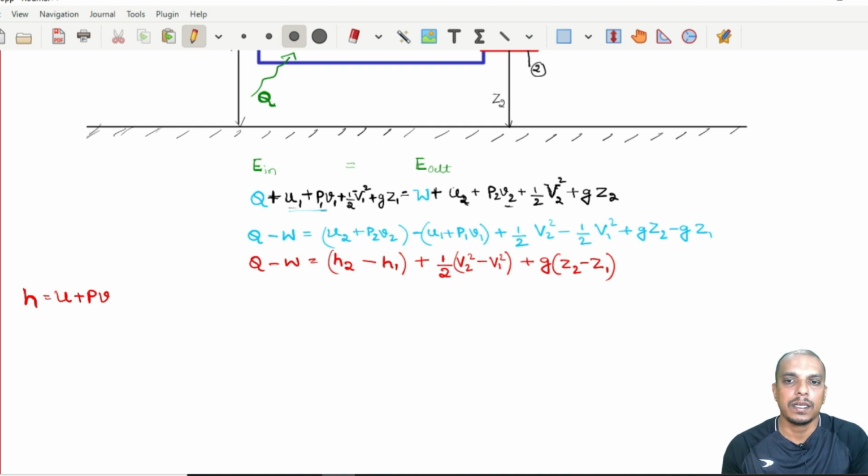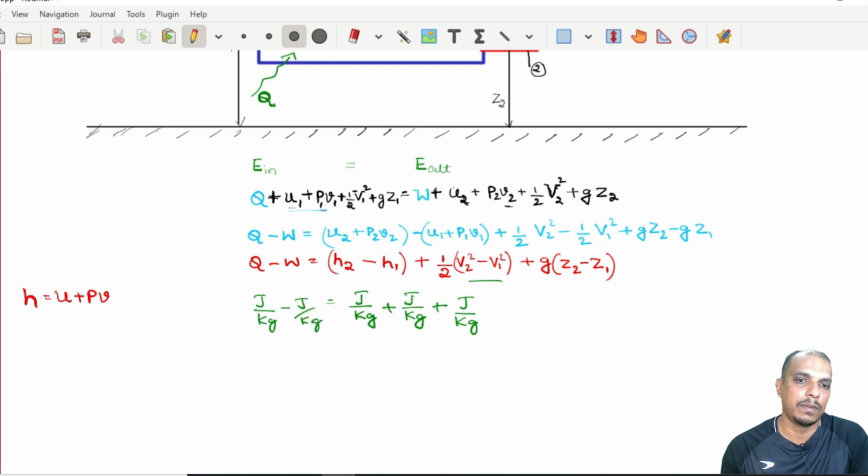Okay. Let us try to verify what we have written here, the units. H2 should be in joule per kg. Then V2 should be in meter square per second square, because velocity is in meter per second. So this should be in meter square per second square, but we'll know that that is the same as this. Now g into Z, this also should be joule per kg. And the moment the right hand side is in joule per kg, Q and W should also be in joule per kg. We'll prove that meter square per second square is also joule per kg later.